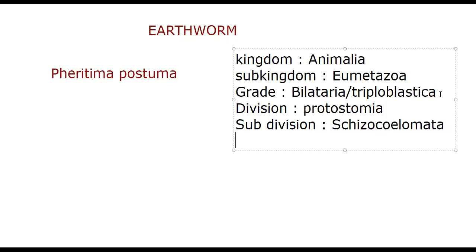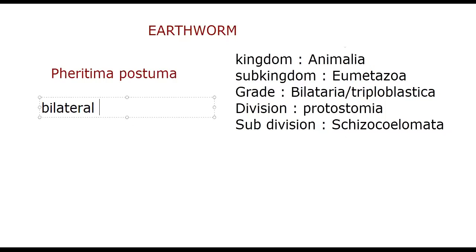Now we need to go with the scientific name, Pheretima posthuma. With this, I think we'll be able to answer all the questions that come on the earthworm, based on the kingdom hierarchy. What is the symmetry in the earthworm? Bilateral symmetry, because it belongs to the grade Bilateria. That's why we say bilateral symmetry.